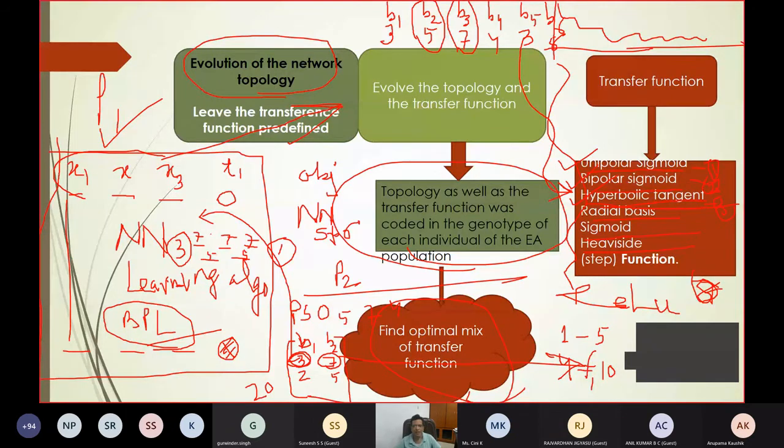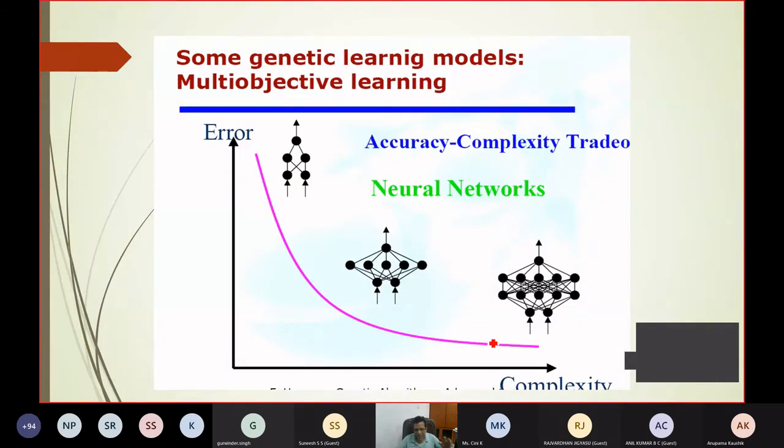Let's see here. Sometimes your time series is only a little bit nonlinear, like I told you, 149. It doesn't have that much complexity. So if you generate a neural network structure which is not that complex, that means the structure is simple, then the computational burden and resource requirement is low. If the computational resource requirement is low, your output can come very fast.